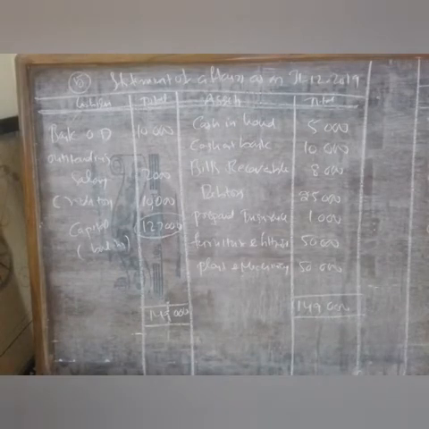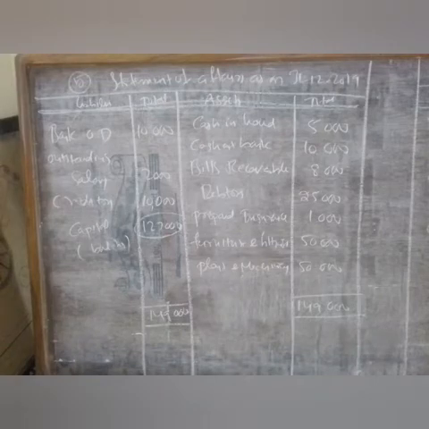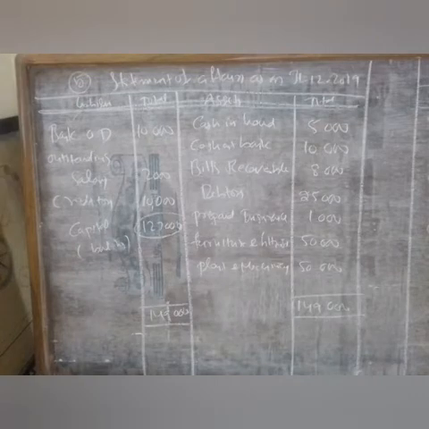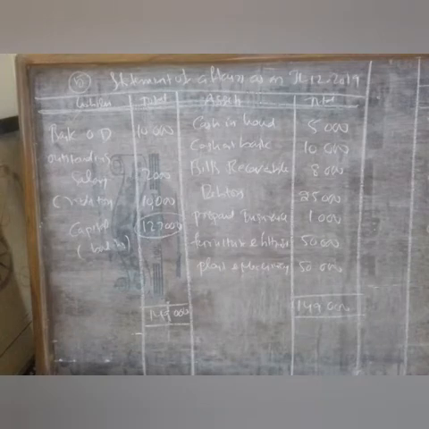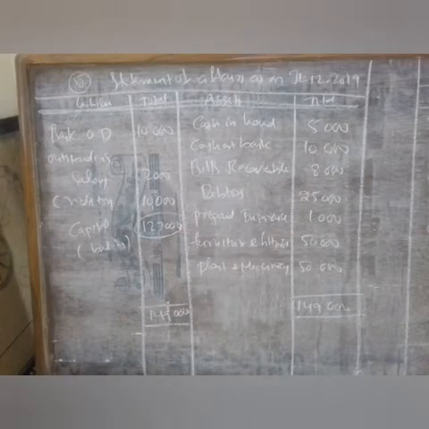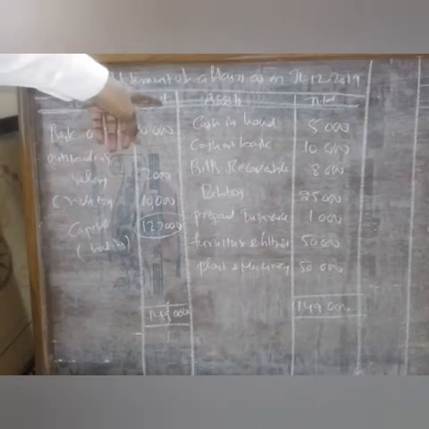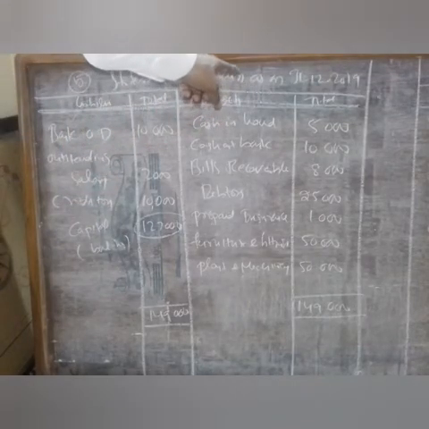To solve this problem, we have to prepare two statements of affairs. One is as on the 31st 12 2019 to find out the opening capital, and the other is the statement of affairs as on 31st 12 2020 to find out the closing capital. For this purpose, we are preparing the statement of affairs as on 31st 12 2019 with the balances given in the problem. So first, it is given as the cash in hand. Cash in hand we have to write on the asset side, and the cash at bank 10,000, that we also have to write on the asset side.